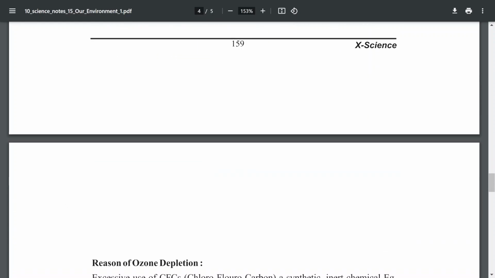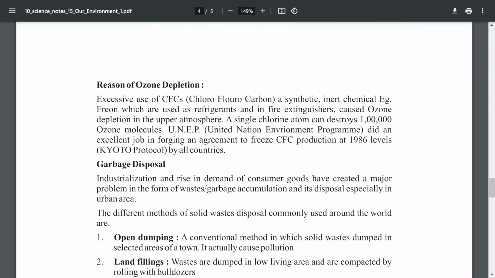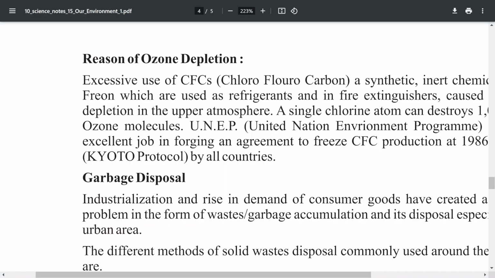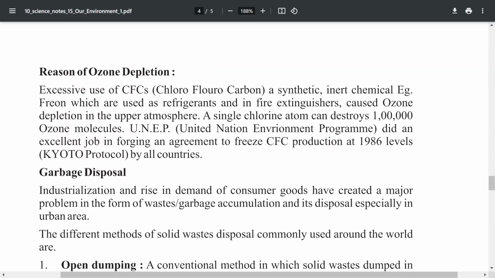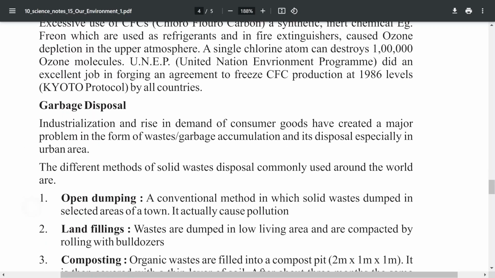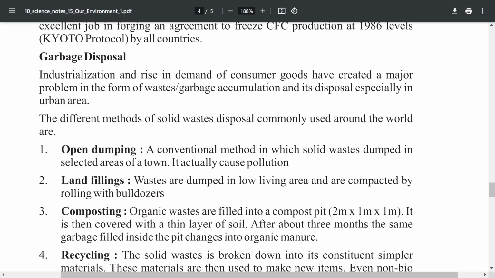So this is the importance of ozone. Why is the ozone depleted? In the olden days humankind used chlorofluorocarbon in refrigerators. The World Health Organization and the United Nations Environment Programme banned this; no one should use CFC in refrigerators. Garbage is dumped and landfilled.